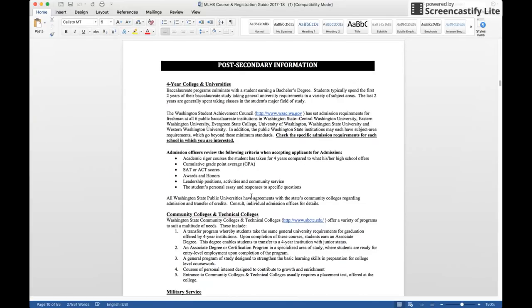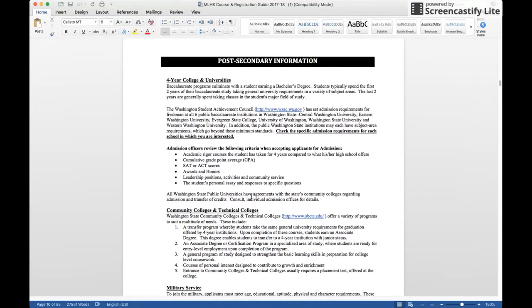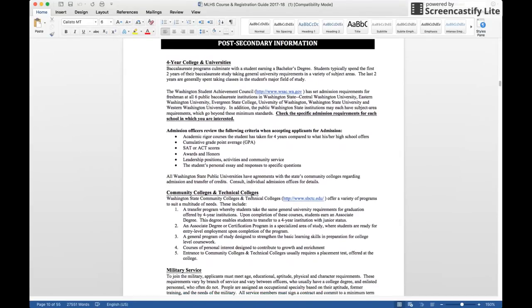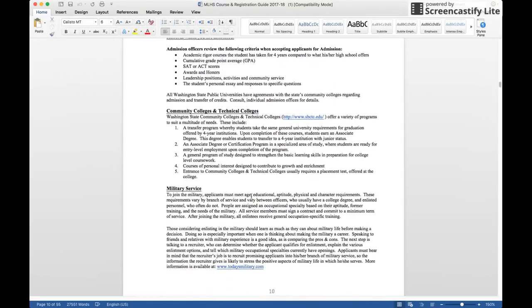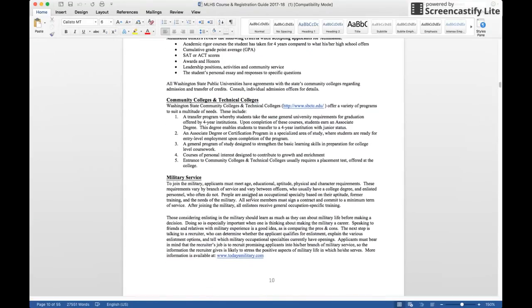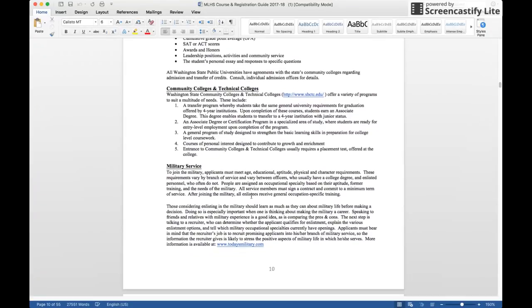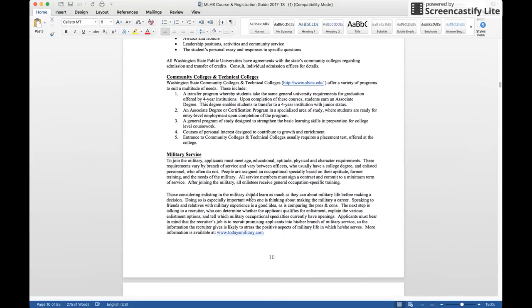Okay, on page 10, we've got post-secondary information. This is for you to, if you're trying to figure out what you want to do after high school, you can take a look, read a little bit about each of the sections we've created for you. If you have more questions, in the counseling office, we have a college and career counselor in which you can sit down and really have more in-depth conversation. This is just a starter for you.